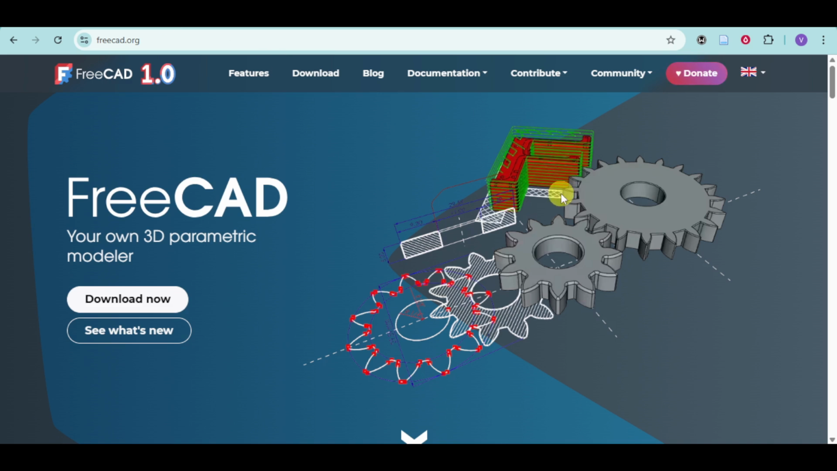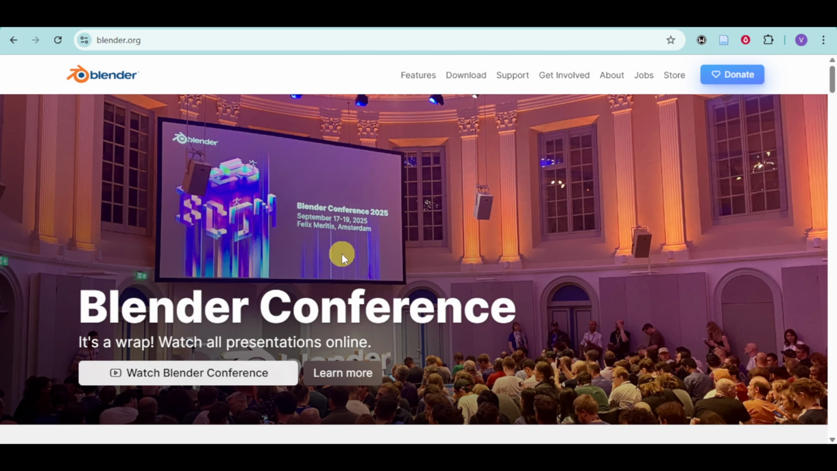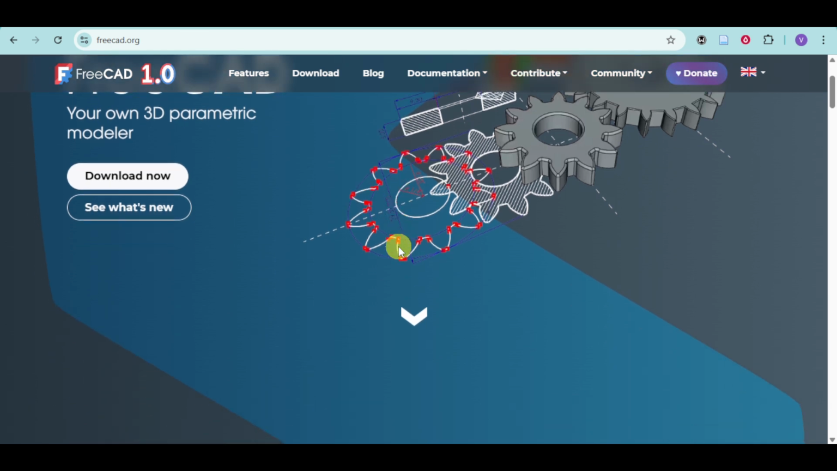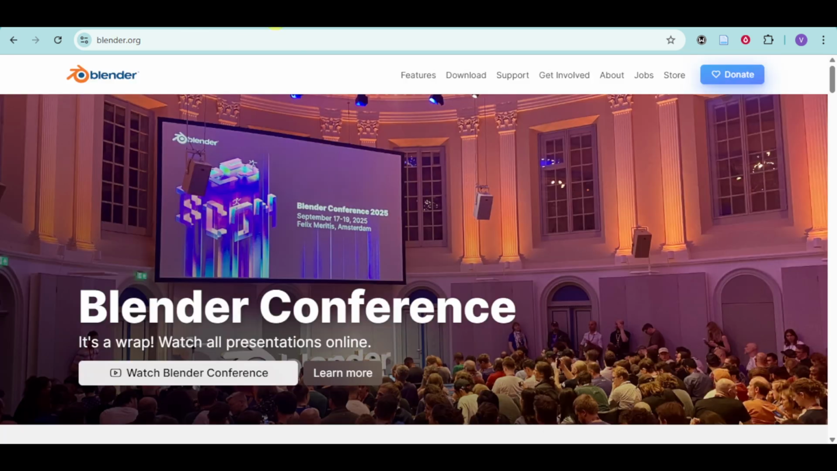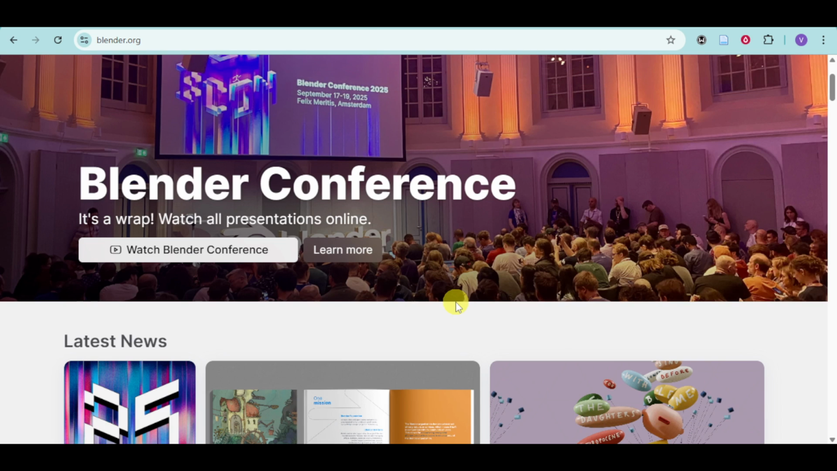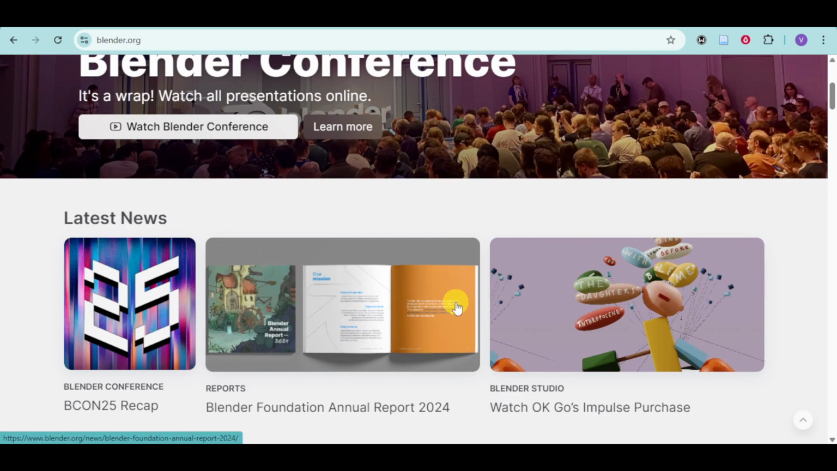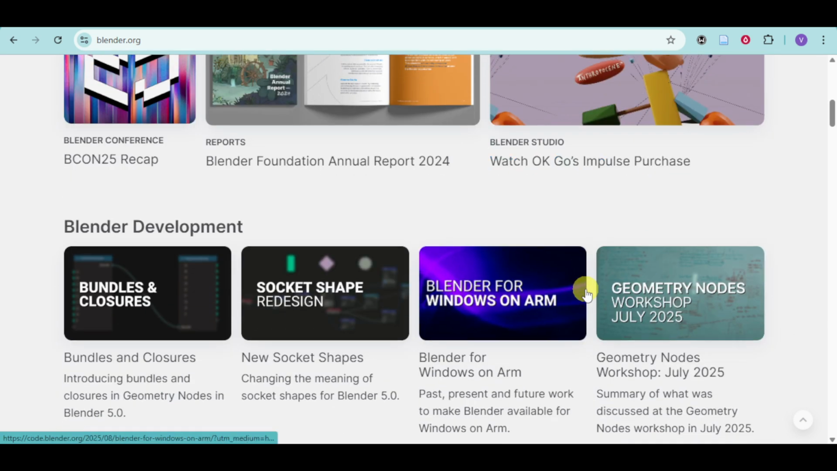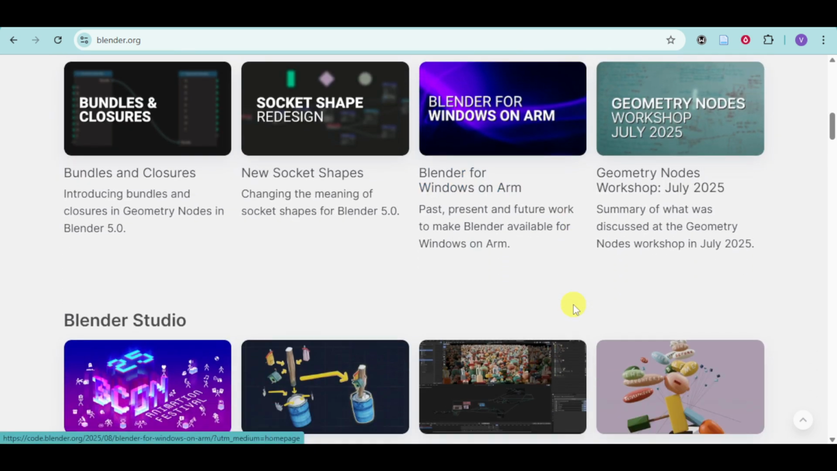In this video, we will compare FreeCAD 1.0 and Blender. So FreeCAD is a tool for parametric CAD and engineering, focusing on precision and recomputable history for mechanical design and BIM projects. Meanwhile, Blender is for artistic 3D creation, excelling at organic modeling, sculpting, animation, visual effects, and rendering for creative projects. So the fundamental difference lies in their design and philosophies.